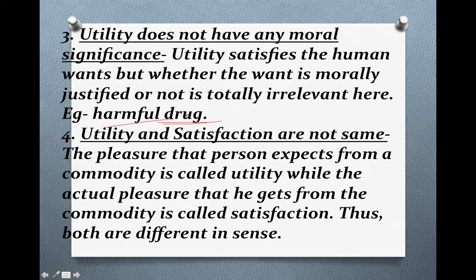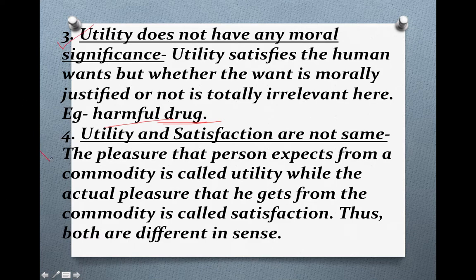But still, if a drug addict wants a drug and if he gets the drug, his utility is satisfied. Utility does not have any moral connection, it is not fulfilled only when the want is moral. It can be fulfilled whether the want is moral or not. It would be fulfilled when you consume the particular commodity. So utility does not have any moral significance.